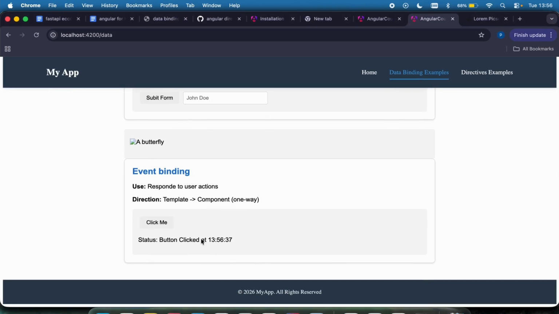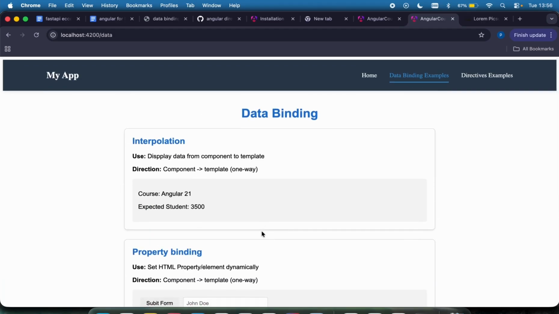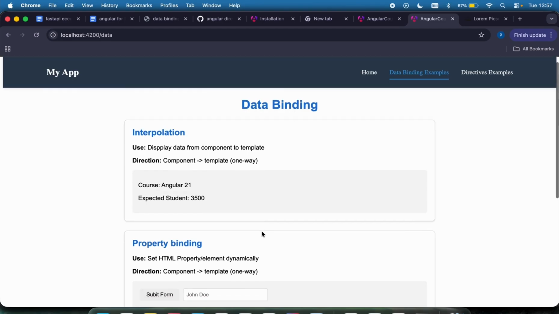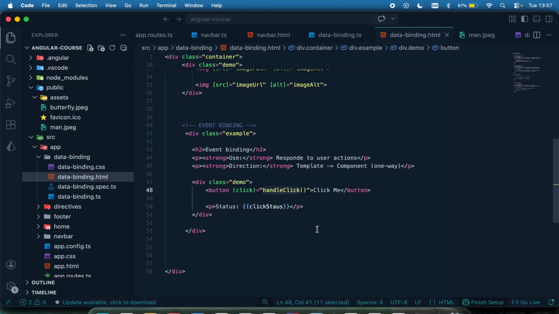If I click on it again, you can see the time is always changing according to the time I click it, right? So that's how event binding works. This is an example of how event binding works. And with this, we can do any other event that we want based on the requirement for our application. So I'm going to stop this right here, and in the next lecture, we're going to look at two-way data binding.